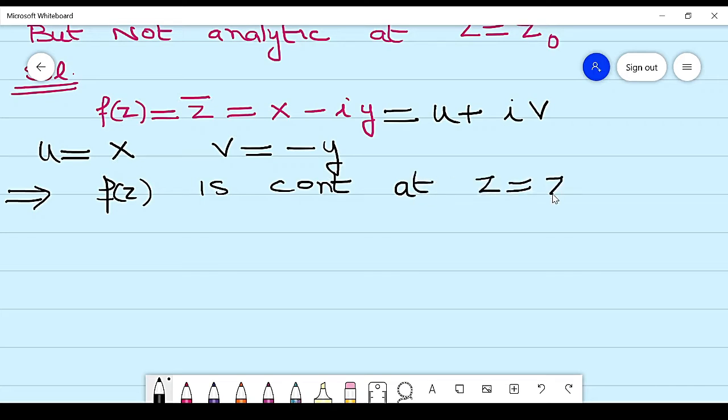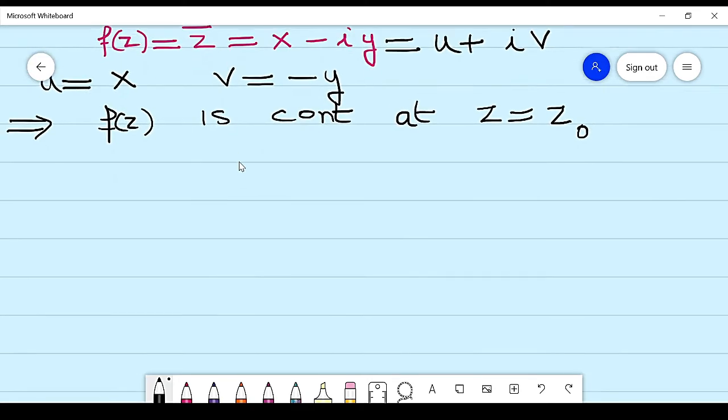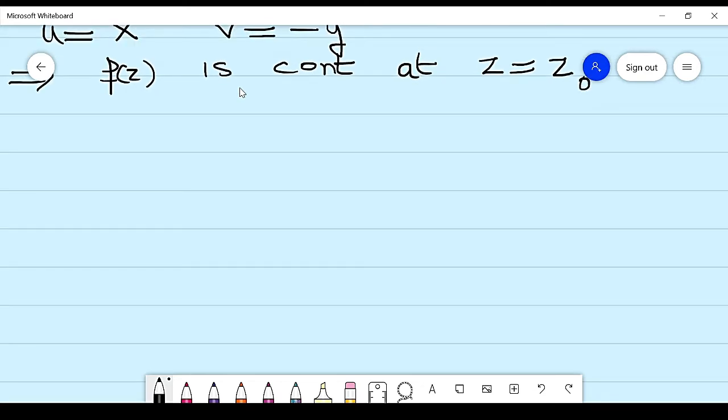So we write it as z is equal to z0. Now how can we check whether it is analytic? If the Cauchy-Riemann condition is not satisfied, then it is not an analytic function, because the necessary condition for an analytic function is that the Cauchy-Riemann condition should be satisfied.